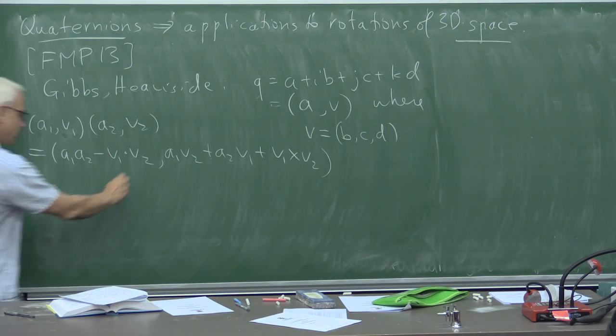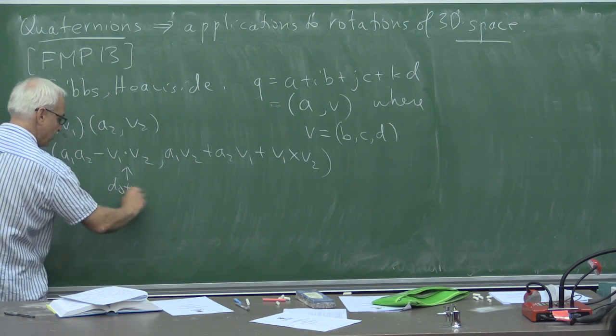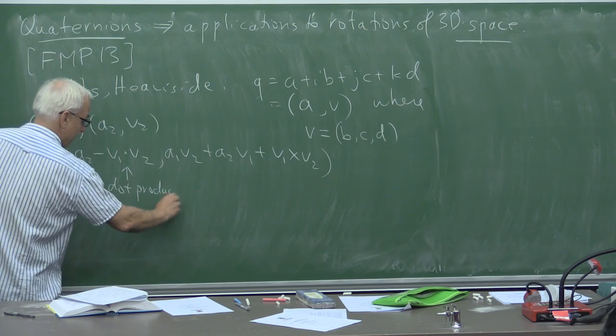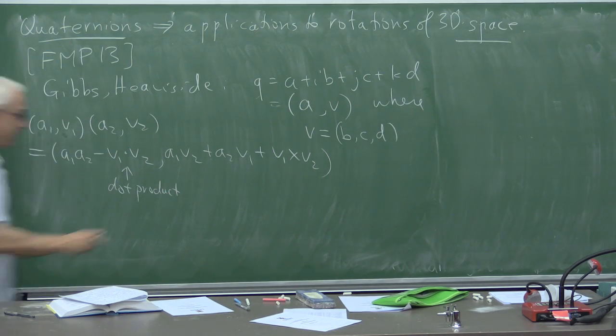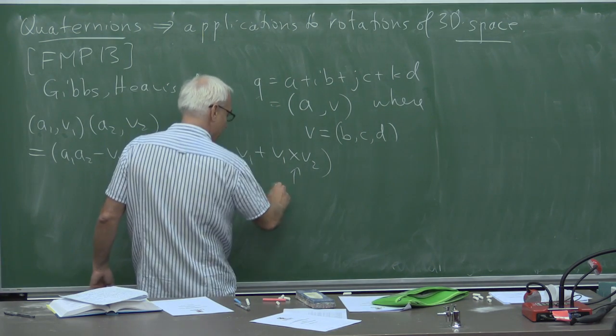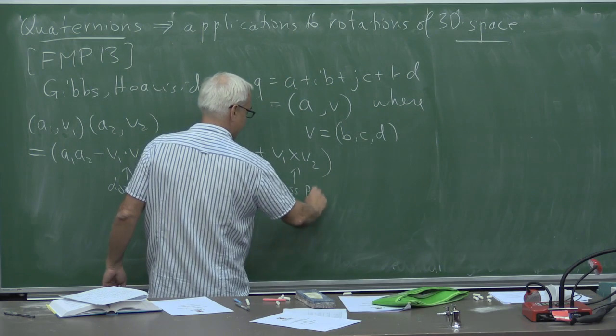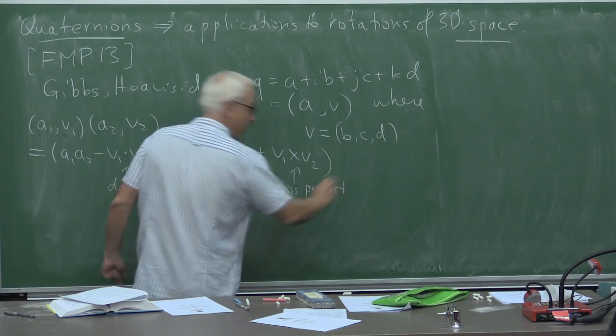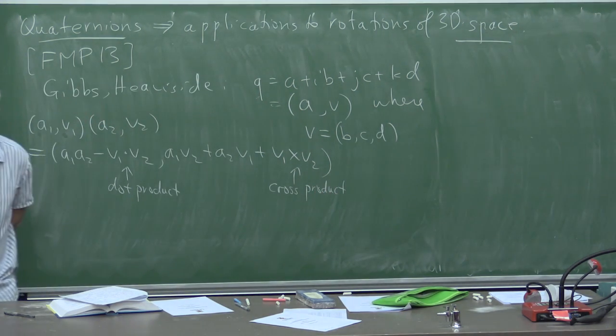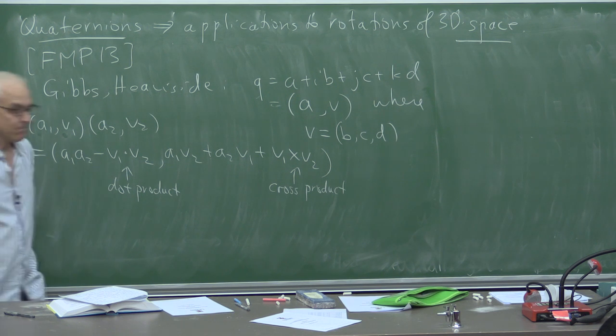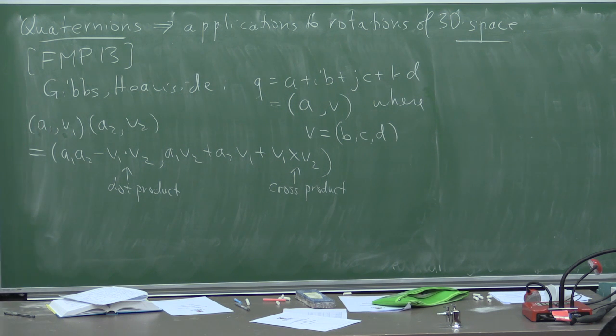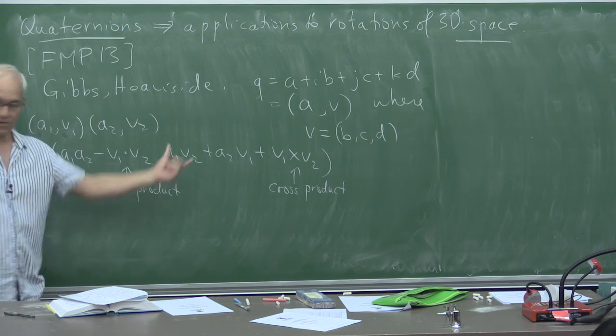Okay. So here is the ordinary dot product of two familiar three-vectors, and here is the familiar cross product that is known to all students of physics. So when we write the multiplication of quaternions like this, we can see that somehow it's equivalent to understanding the dot product and the cross product.